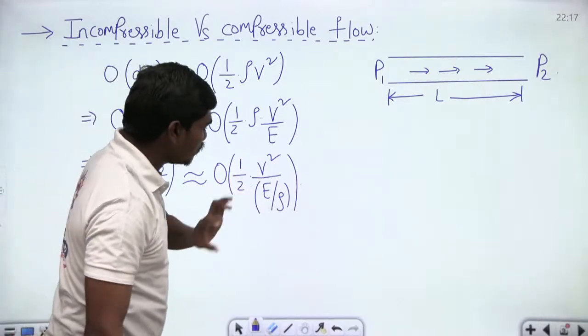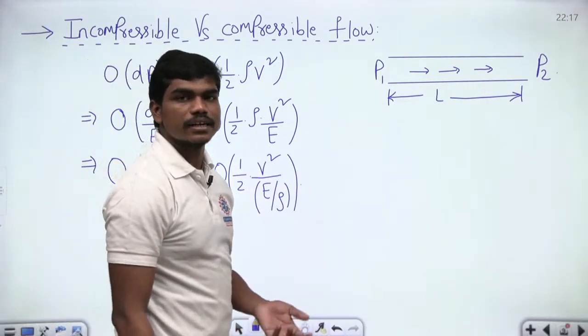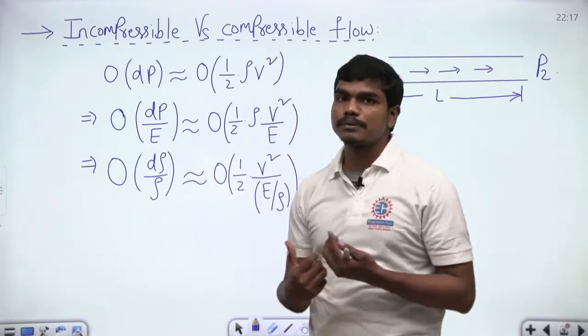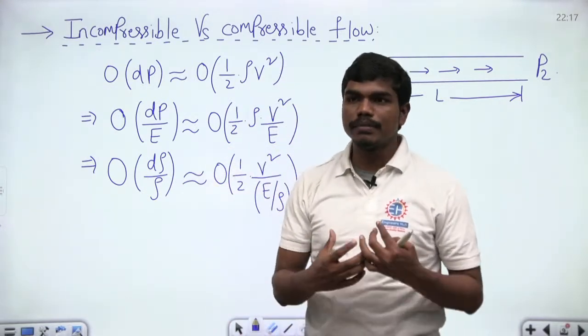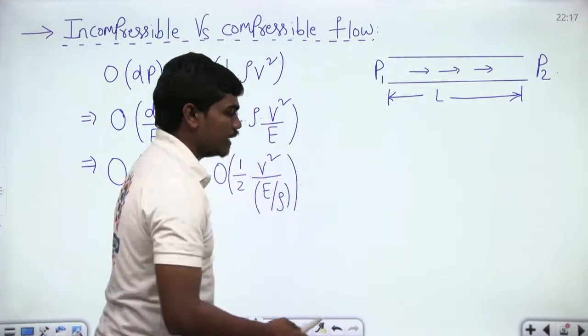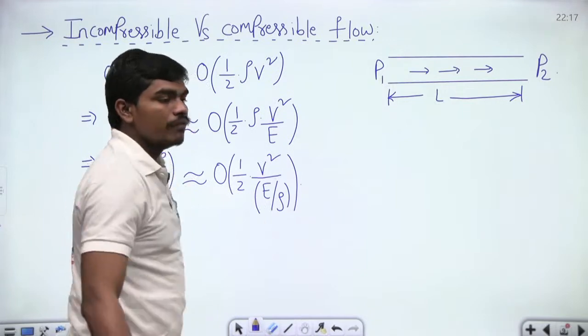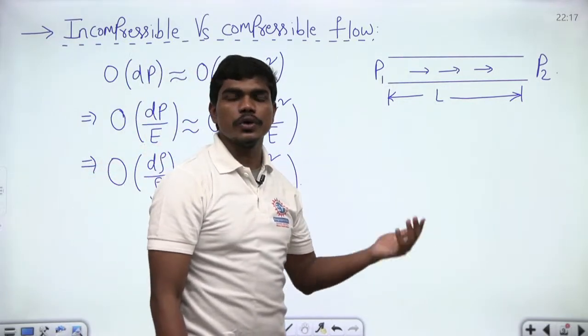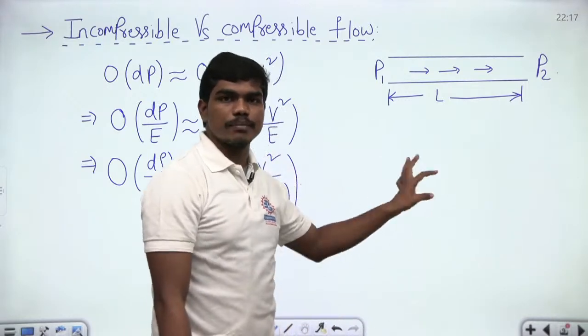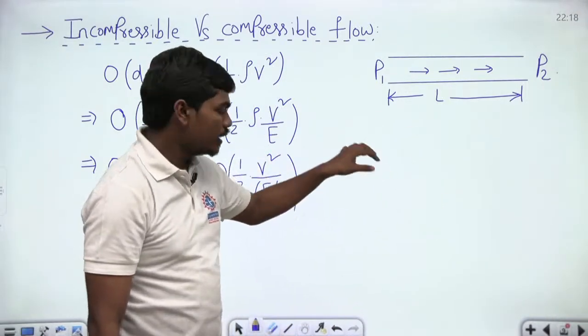Now, what does this term E by ρ practically represent? If you take any fluid, then this E by ρ represents the acoustic velocity. Generally, in a fluid, the velocity of a sound wave is given by the bulk modulus divided by ρ, which of course I will derive and show you in the 11th, 12th chapter, basics of compressible flow. That deals with a bit of compressible mechanics, and we need to derive this equation.